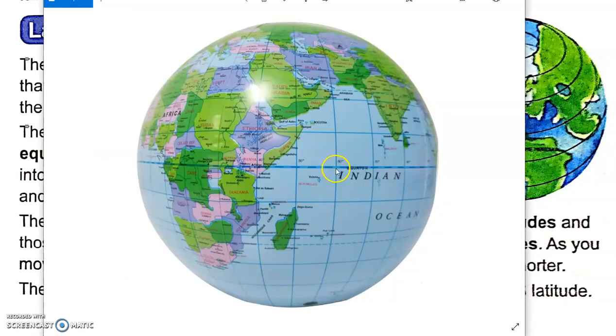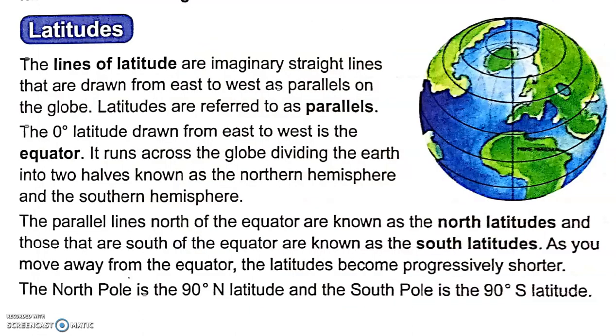Now I told you before that this is a very important latitude. This is 0 degree latitude. It is right in the middle of the earth. It is called the equator. It divides the earth into two equal parts. So it runs across the globe, dividing the earth into two halves known as the northern hemisphere and the southern hemisphere. The parallel lines north of the equator are known as the north latitudes, and those that are south of the equator are known as south latitudes.